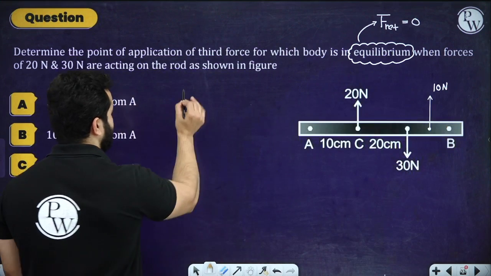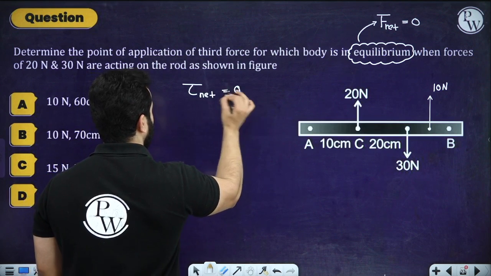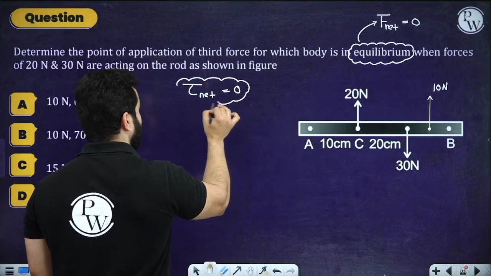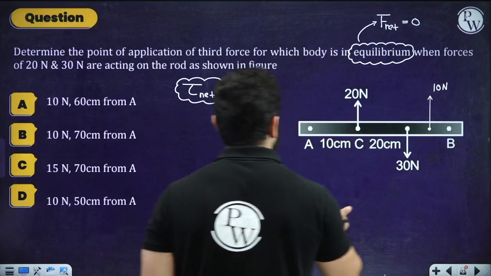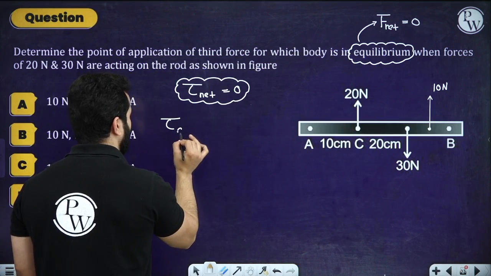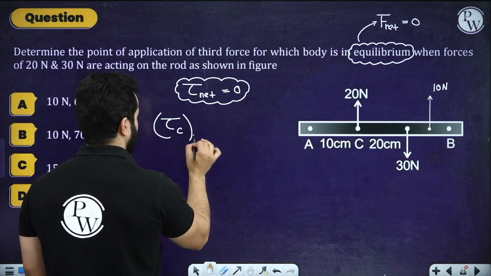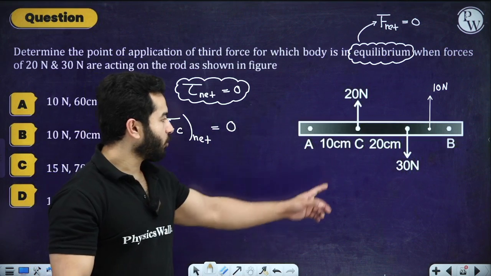Now the next step is writing the net torque. Net torque should also be 0. About which point? About every point, right? So let's say we are taking the net torque about point C. So this should also equal 0.